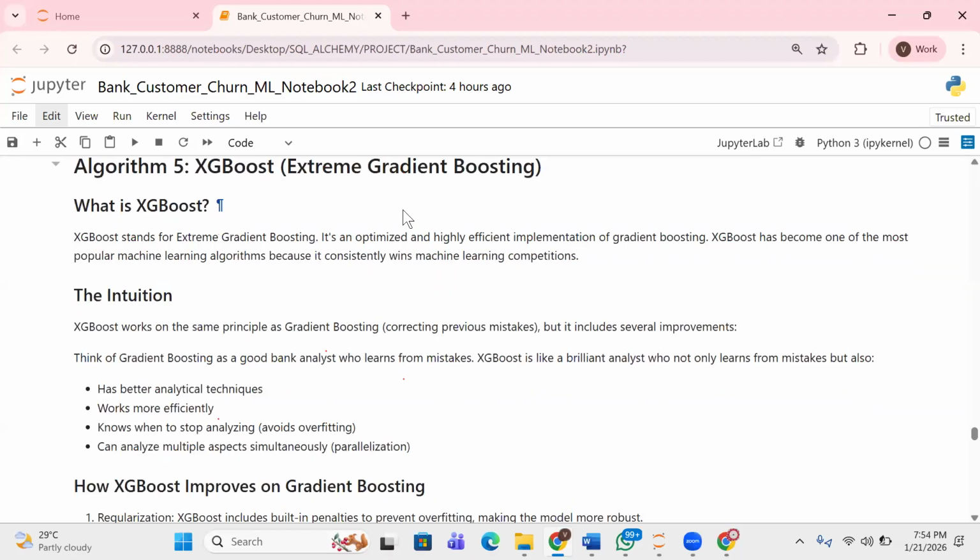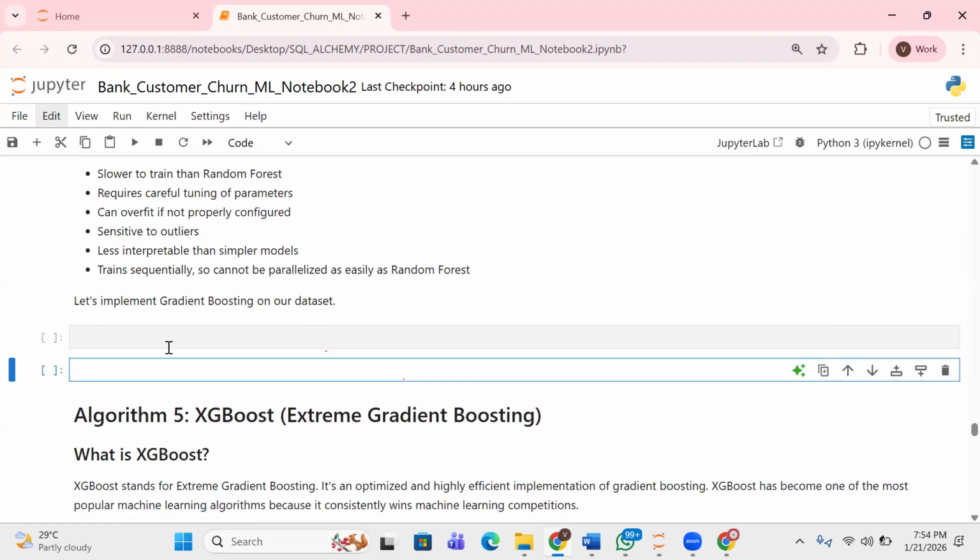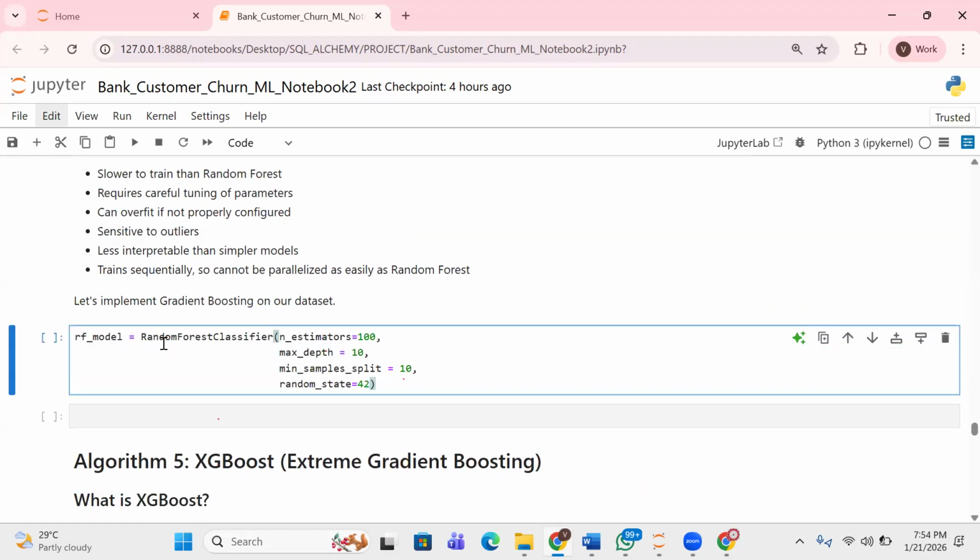Victor asks, do we necessarily need to learn all the parameters? So the truth is all these models have a lot of parameters, right? And the honest thing about this is you can't learn everything.